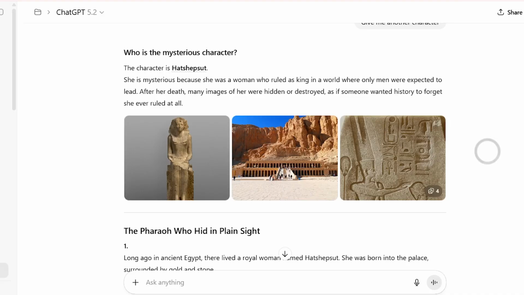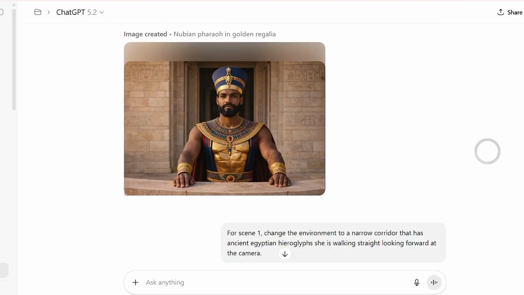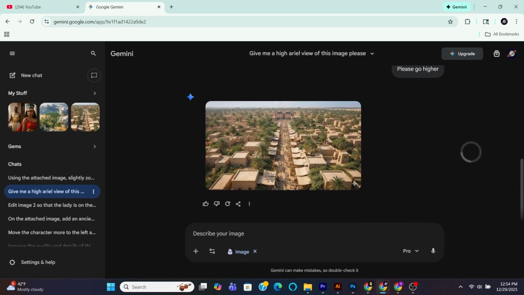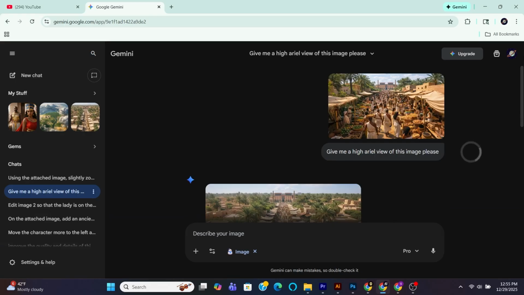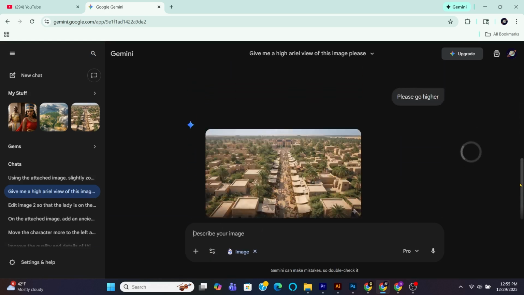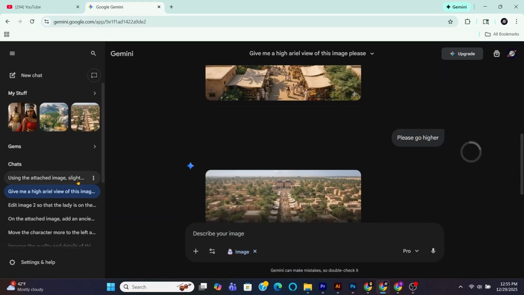I used ChatGPT to help me create my story and also create some images. I also used Nano Pro to make changes to the images I got from ChatGPT. It is great for maintaining character consistency, which ChatGPT can have problems with. It is also good at using different perspectives of the same image. This is important because it helps us create a more engaging video.